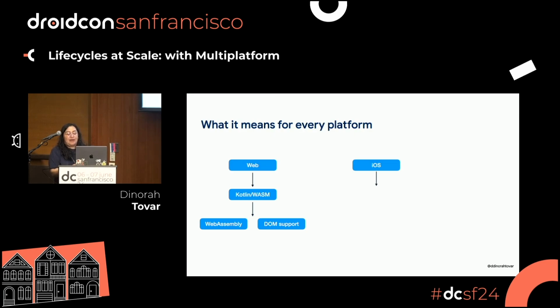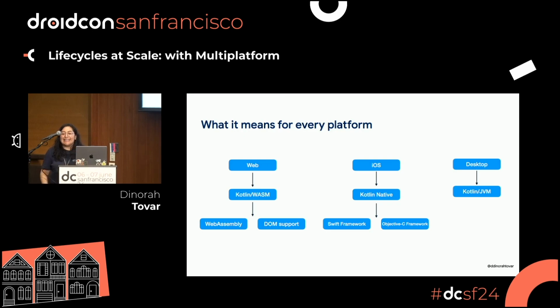And the other part is that iOS uses, obviously, Kotlin Native, right? Because what we want to have is a very easy way to go to Swift framework and Objective-C framework and try to consume the things that we are pushing to Kotlin Multiplatform or Compose Multiplatform, right? So we want to be able to do that easily. And for desktop, I don't know if someone is doing a desktop app, but I have to say it, is JVM, and very much like the things that are happening on Android, right?